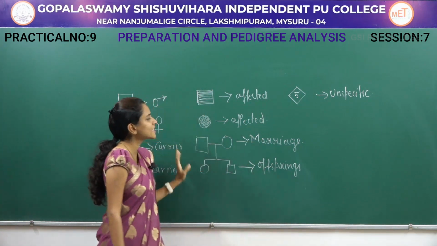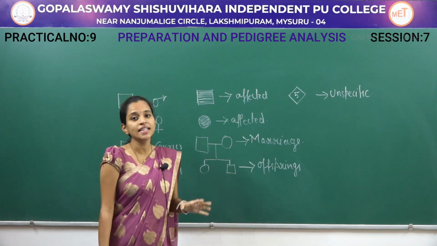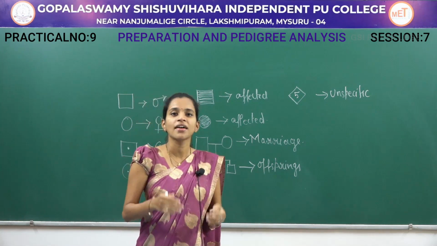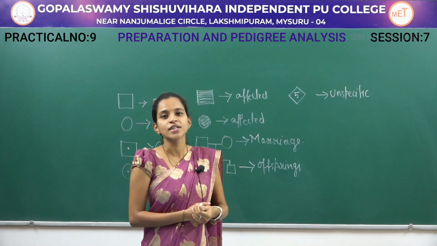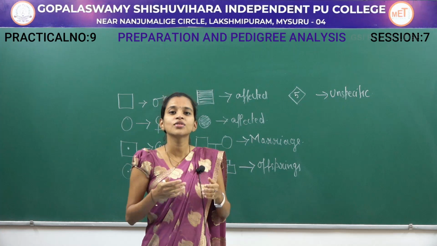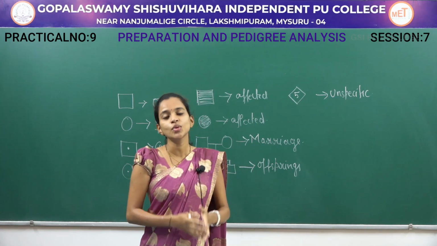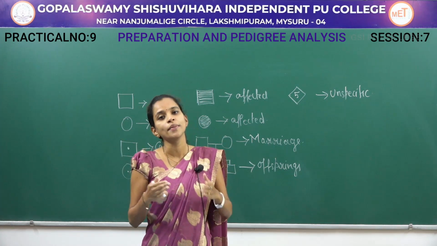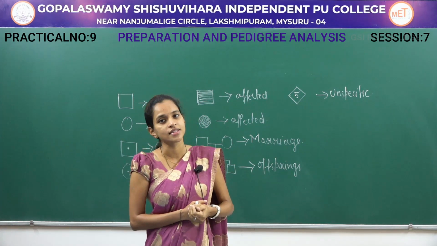So, using these different symbols, we can write the pedigree chart and see whether the generation is having some kinds of inherited diseases. We will have to study in this session 2 different types of pedigrees: autosomal dominant trait and autosomal recessive trait.